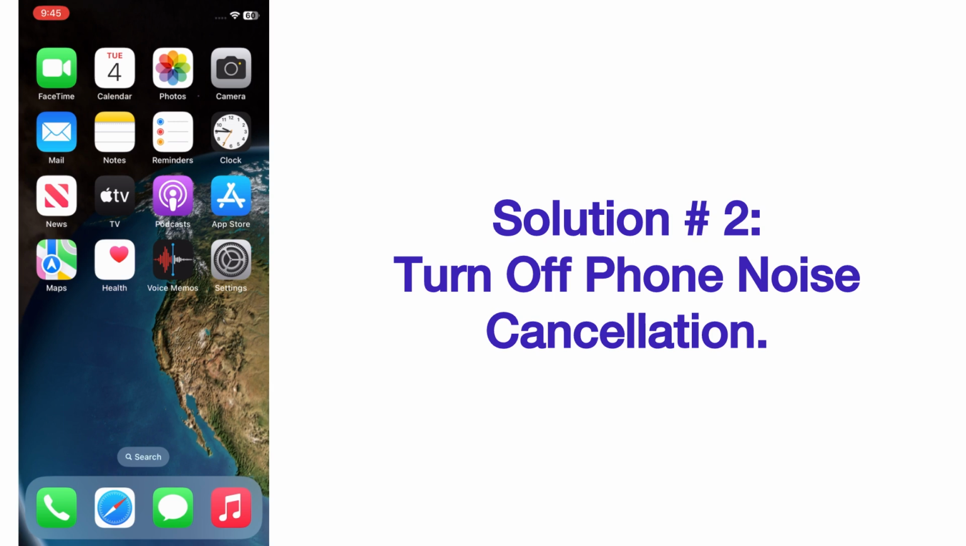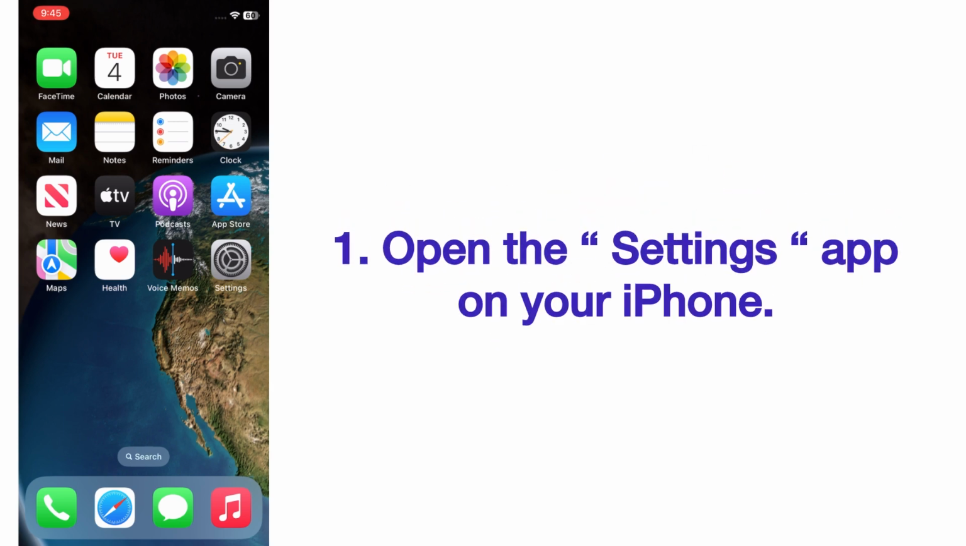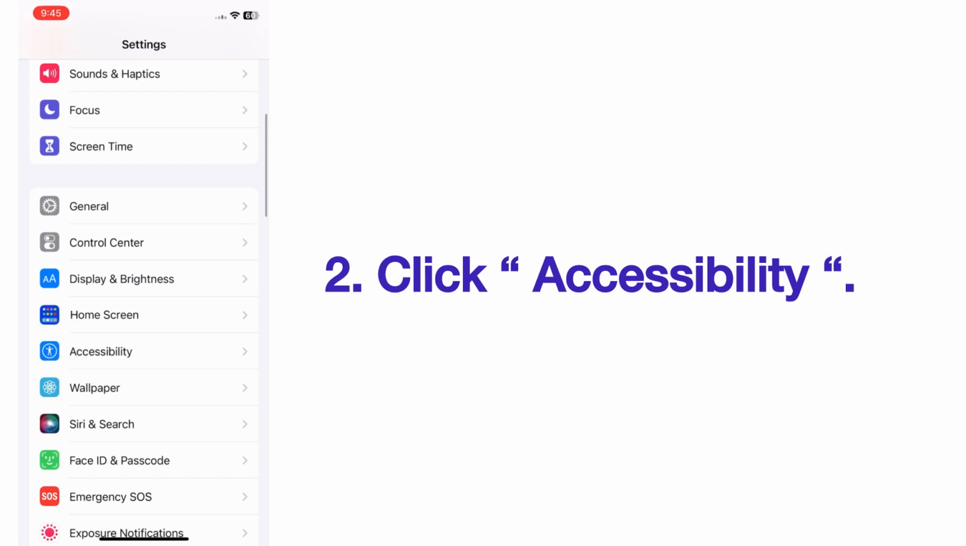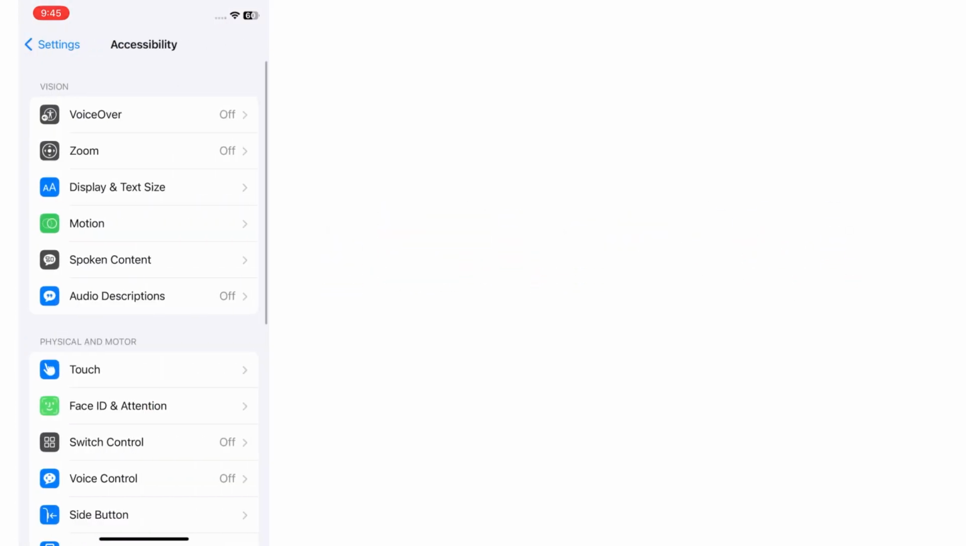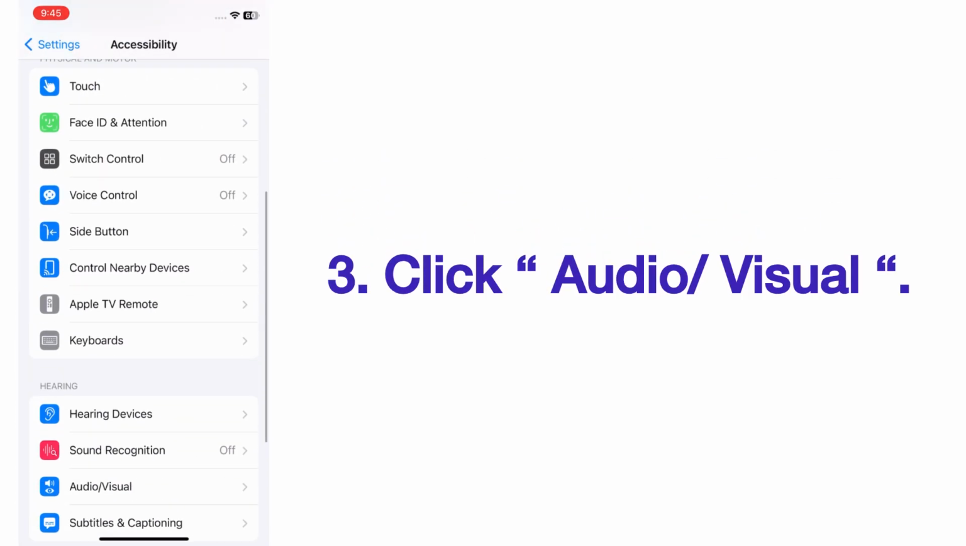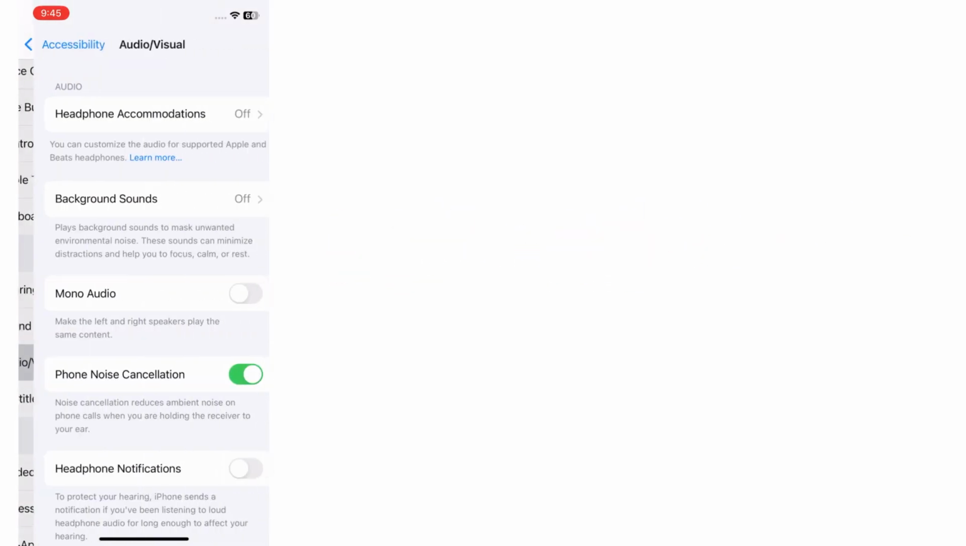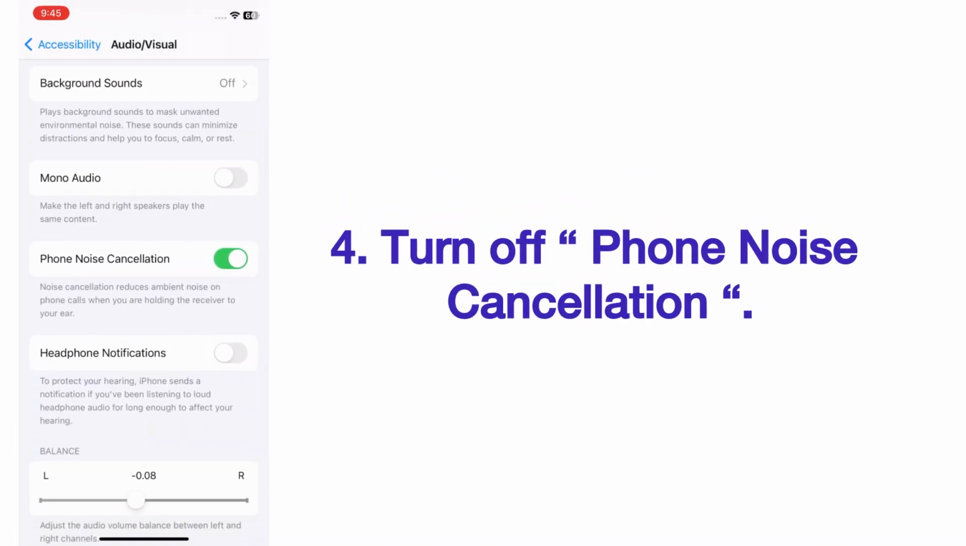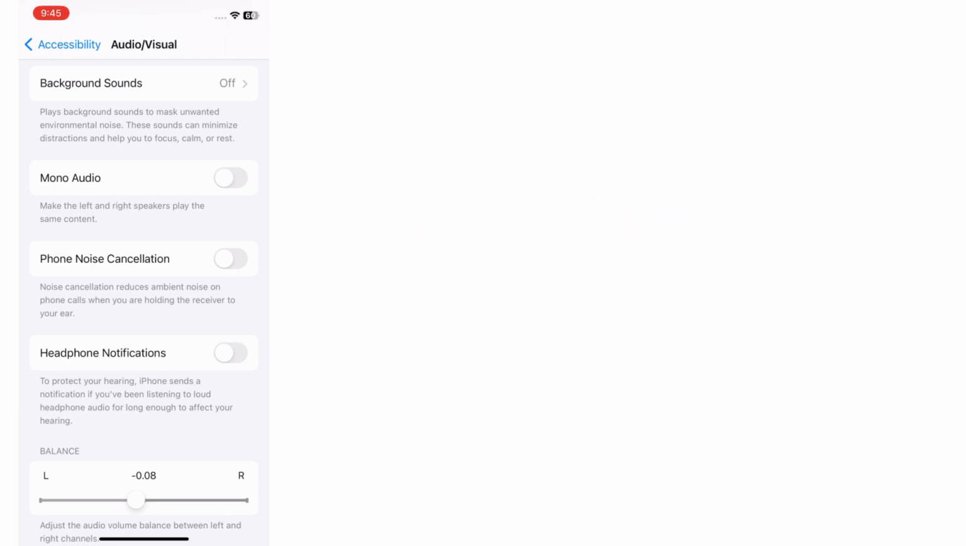Solution number 2. Turn off phone noise cancellation. Open the Settings app on your iPhone. On the Settings page, scroll up, click on Accessibility. On the Accessibility page, scroll up, click on Audio and Visual. On the Audio and Visual page, turn off phone noise cancellation.